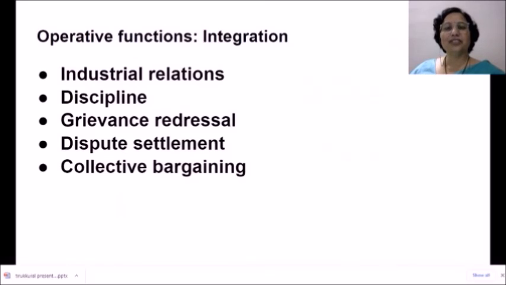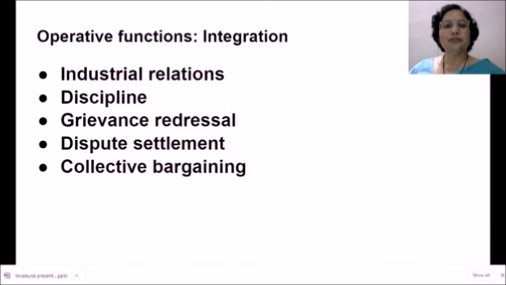Integration, operative function of HR departments are slightly complicated. This is not only about individuals. Now this is about their conflicts with each other. This is about conflicts between two groups. They have to settle all kinds of disputes. And at the same time, they also have to see that the discipline of the organization is also being maintained. This becomes HR department's responsibility to develop channel and media for effective communication.